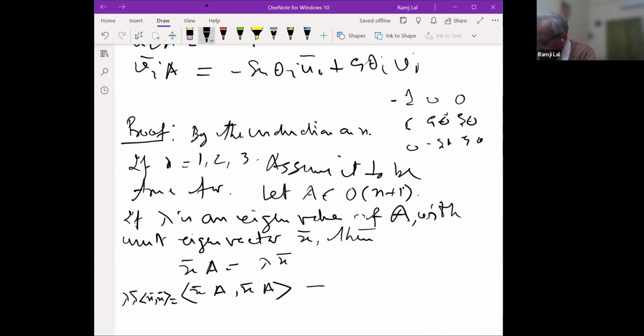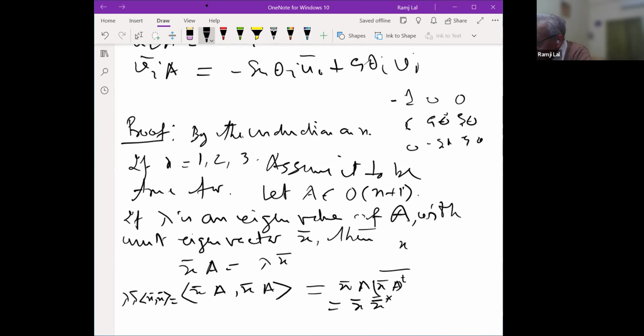And A is orthogonal, but it is real, so it is also a Hermitian matrix. You can just say that A star is the transpose and bar, so that will be equal to A transpose, because the bar will be the same. So that product is the identity.